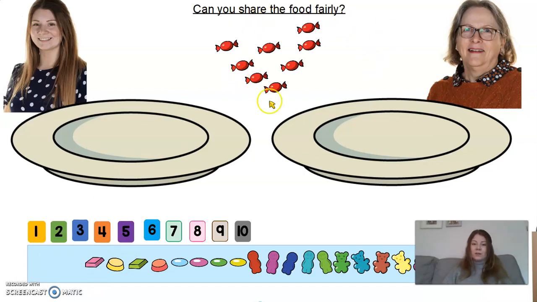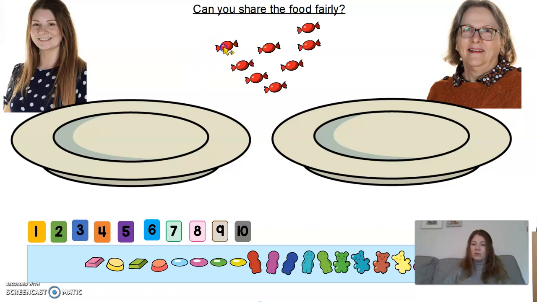Now, we've got some sweets here, and what we need to do is share them between me and Mrs. Webb fairly so that we get the same amount. Because if I took all of the sweeties, would that be fair on Mrs. Webb? No, it wouldn't, because it's nice and it's kind, isn't it, to share things fairly and equally.